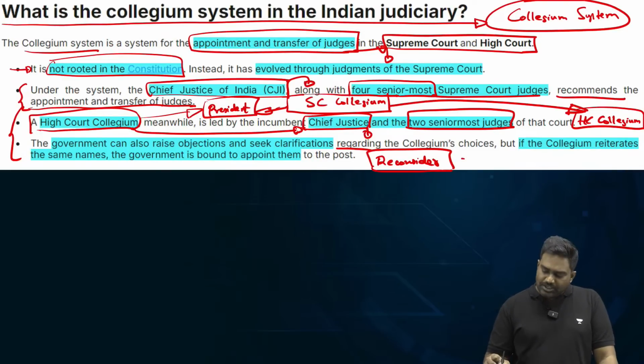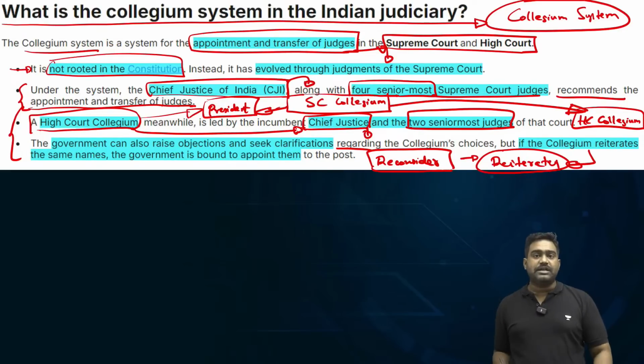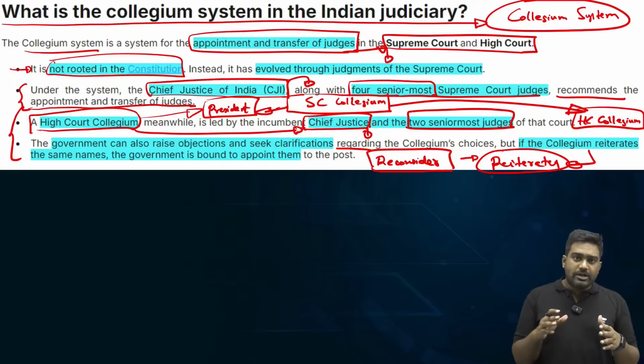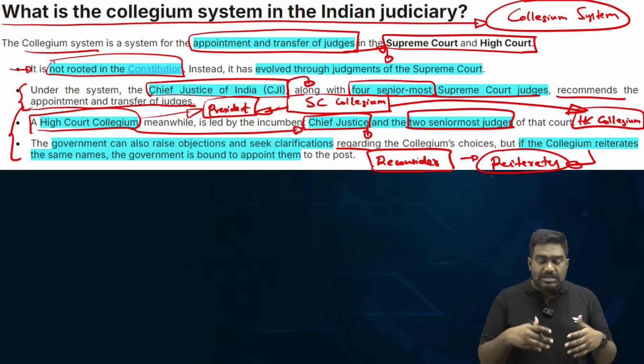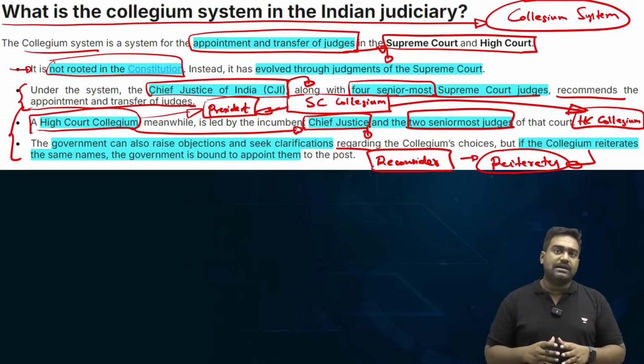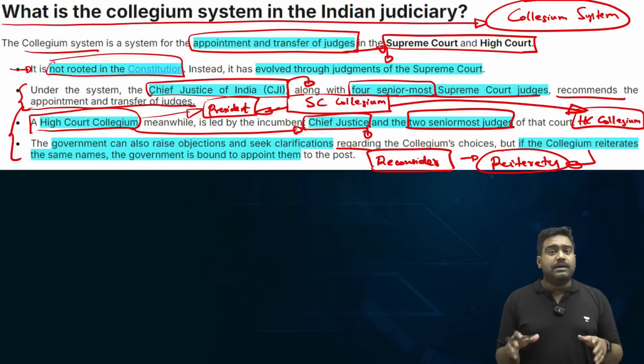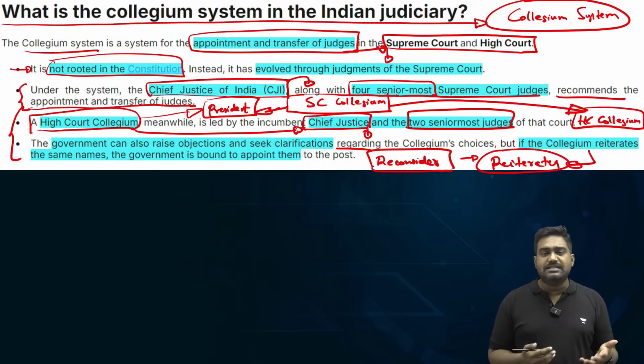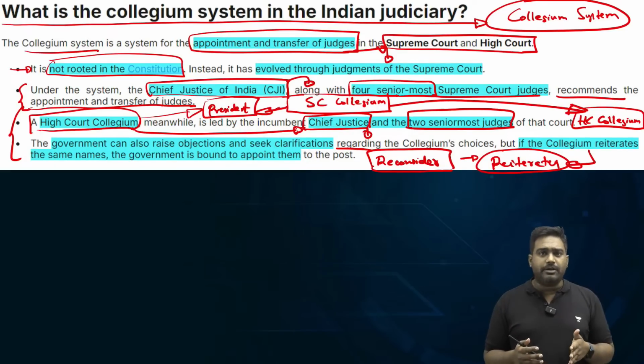But if the collegium reiterates, if the collegium says, no, you have to go ahead with these names and appoint them, then according to the second judges case that introduced the collegium system, it becomes mandatory, binding in a way on the government. But the government doesn't think so. The government says this is a discretion. The government has a discretion, even if the collegium has reiterated.